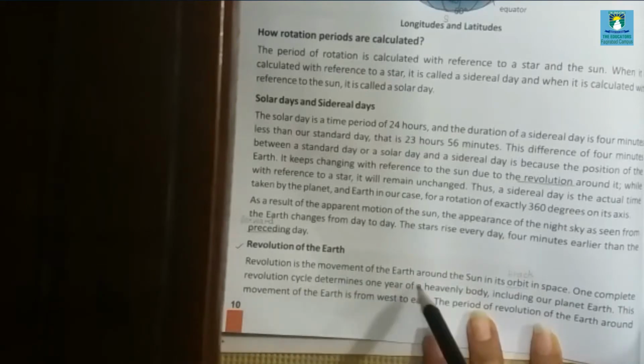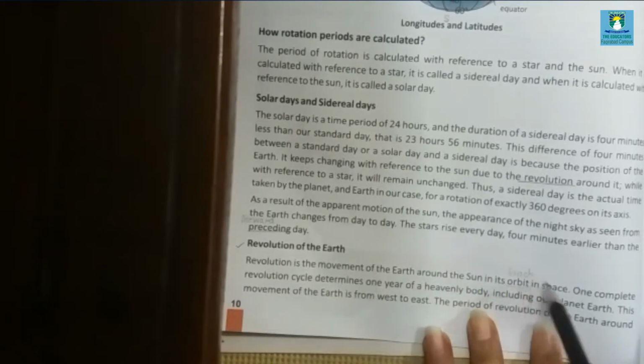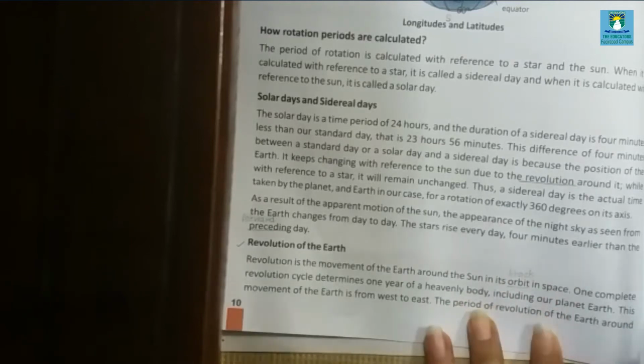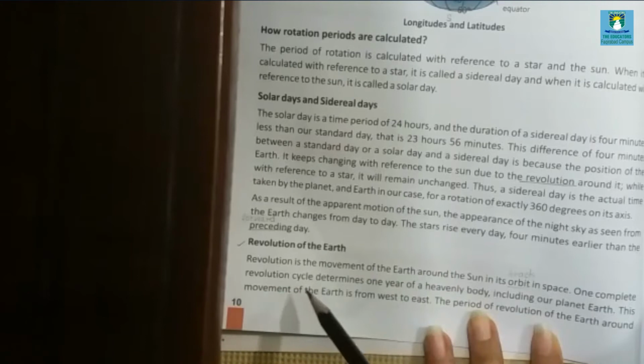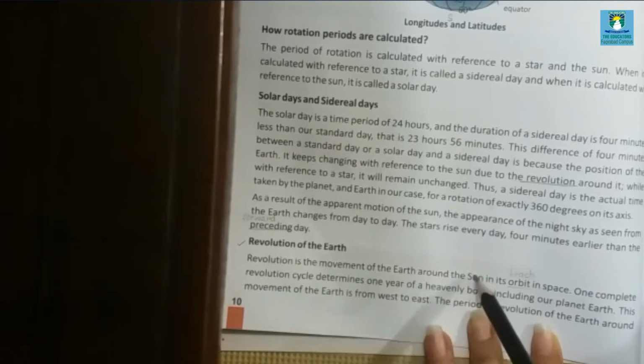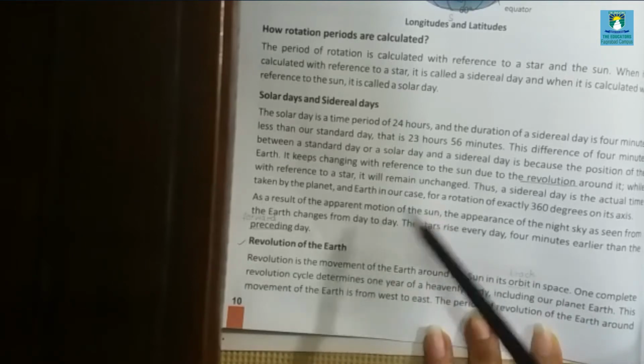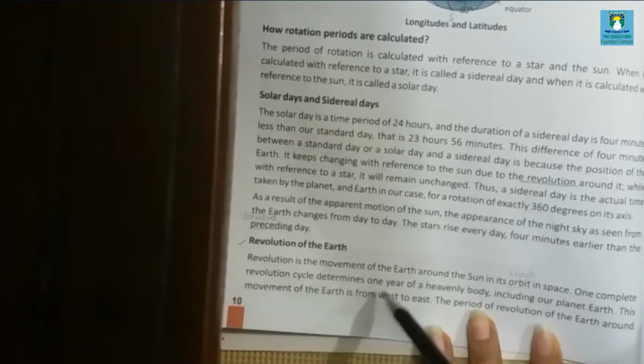Revolution is the movement of the earth around the sun in its orbit in space. Orbit means its track or its route. One complete revolution cycle determines 1 year of a heavenly body. Heavenly bodies are those things which are related to the sky, including our planet Earth. So when Earth completes one cycle around the sun, it is equal to 1 year.